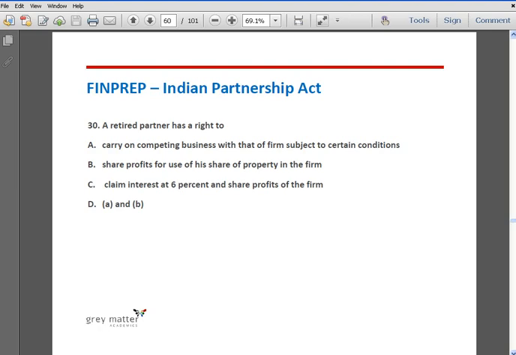Question number 30. A retired partner has the right to carry on the competing business with that of the firm subject to certain conditions. Option B, share profits for use of his share of the property in the firm. Option C, claim interest at 6% and share profits of the firm. Option D, A and B. The correct answer is option A and option D, A and B. Interest on capital and profits of the business are applicable only to the existing partners, and hence option C is not correct.